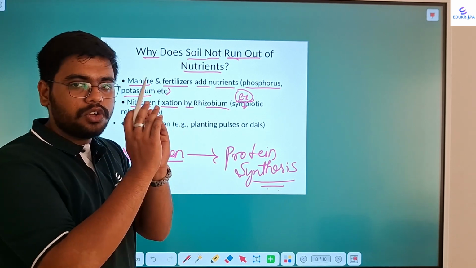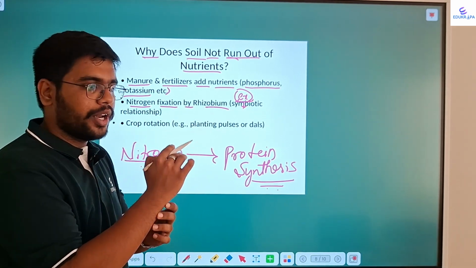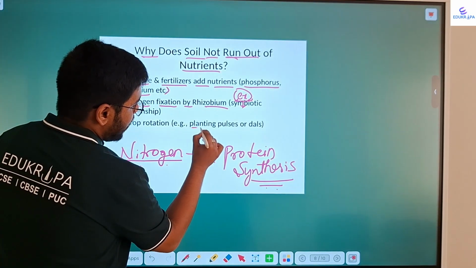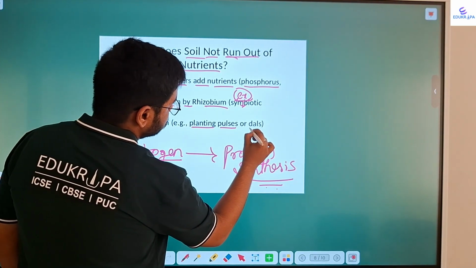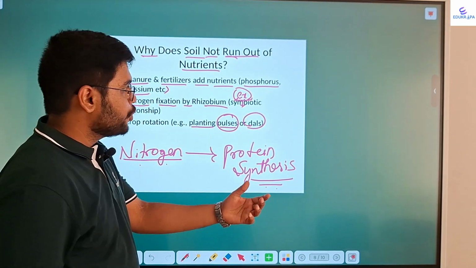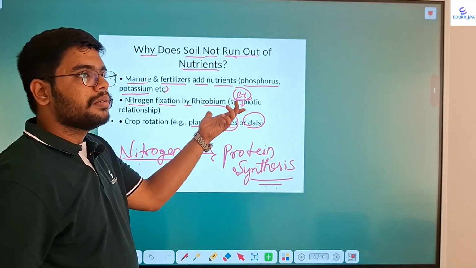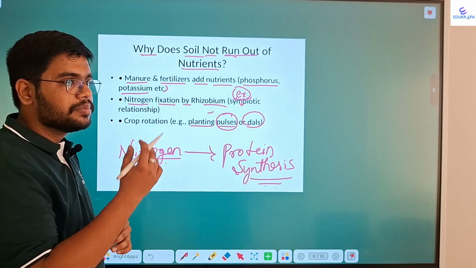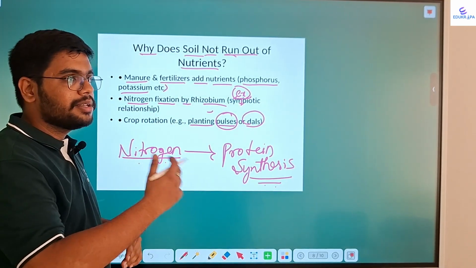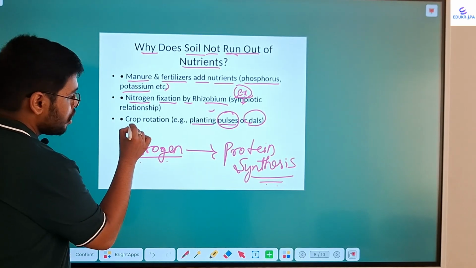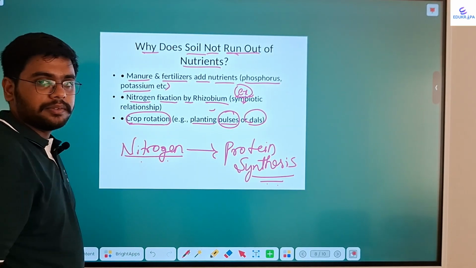In one season, they grow some kind of crops in which the nutrients of the soil deplete, and in some other seasons, they grow plants or crops like dals and pulses. Dals and pulses usually help in growth of these rhizobium bacteria, which in turn helps the nutrition of the soil getting replenished. So crop rotation is one of the methods.